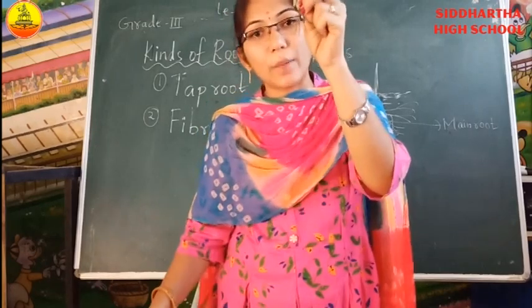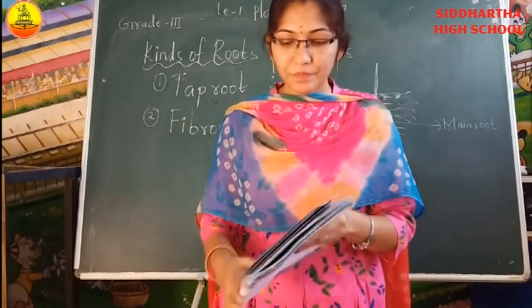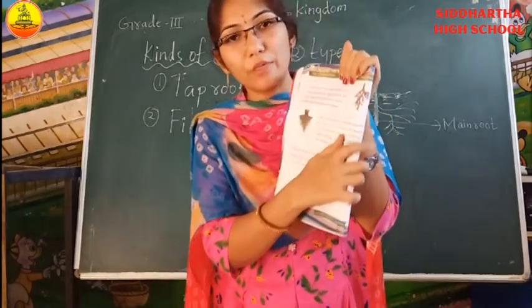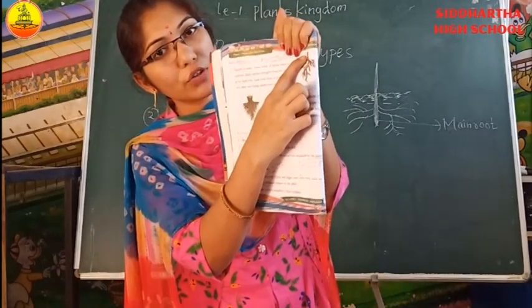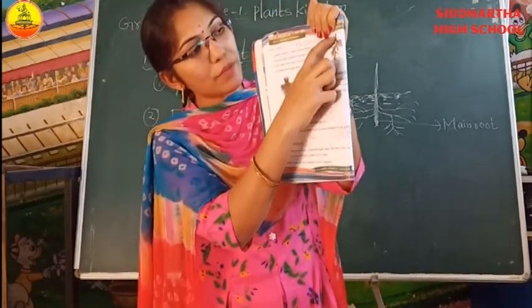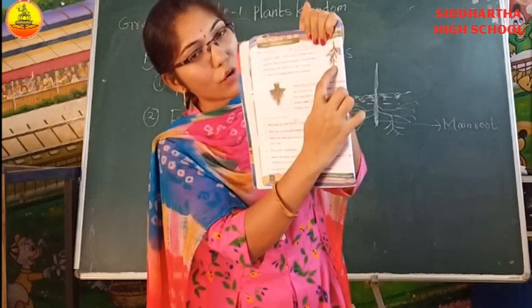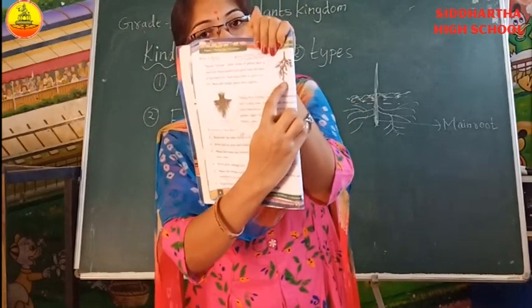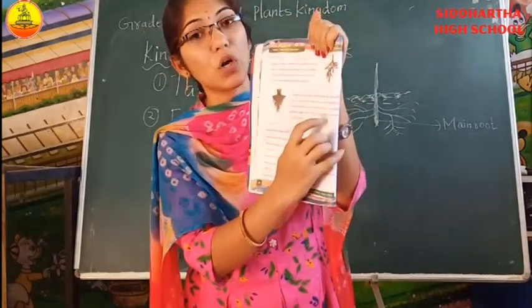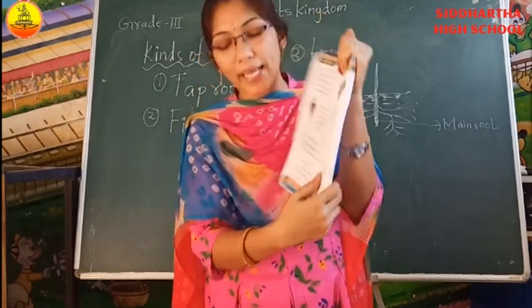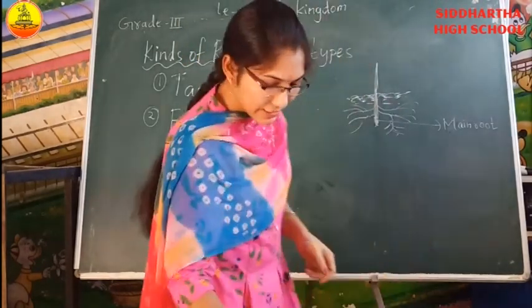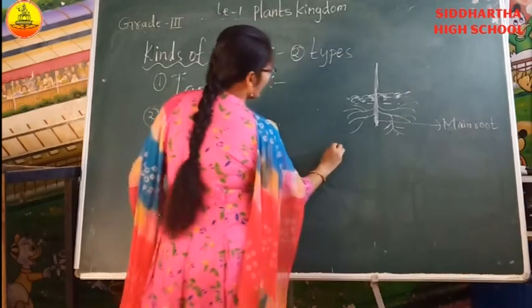Okay children, I'll show the picture also. See here. You have to see carefully, children. See, this is the taproot. This is the main root. Are you able to see? From this main root, smaller roots are growing or not? Yes or no? Yes. This type of root we should call taproot. Example of taproot, children.